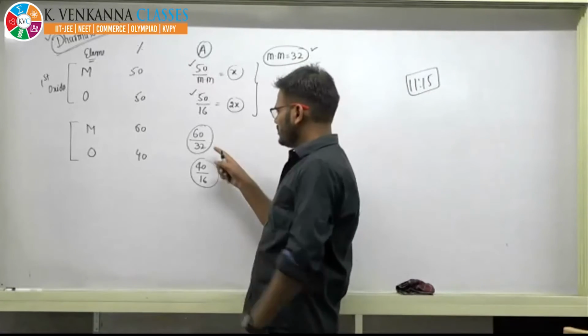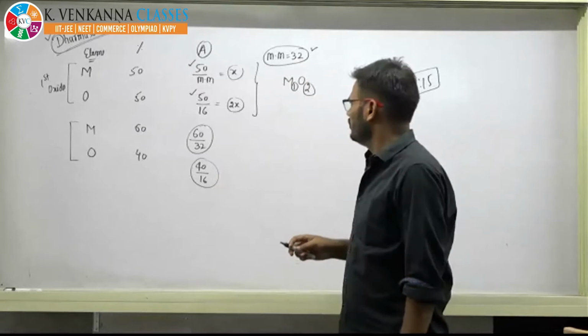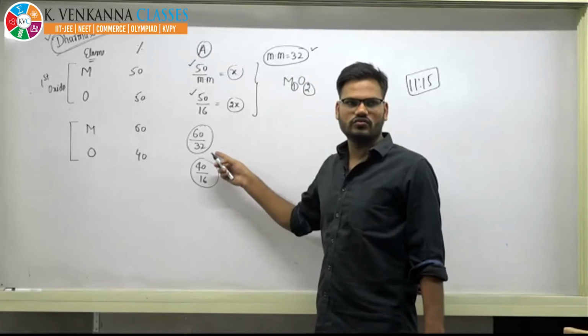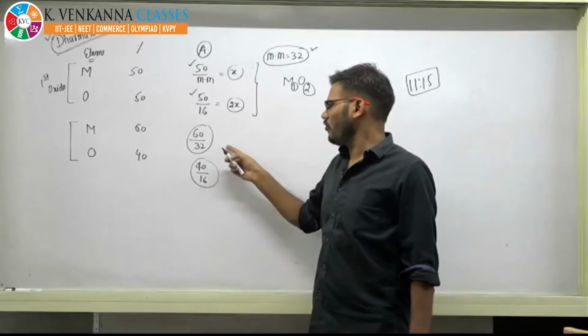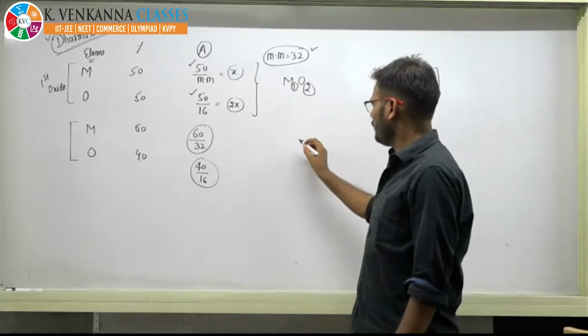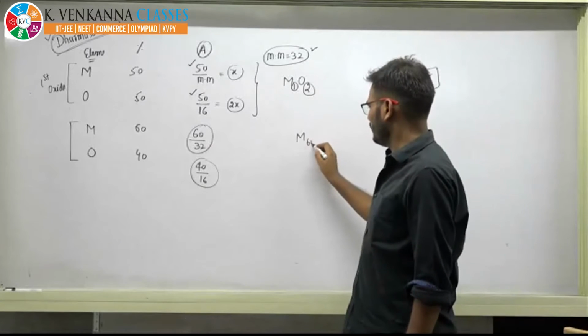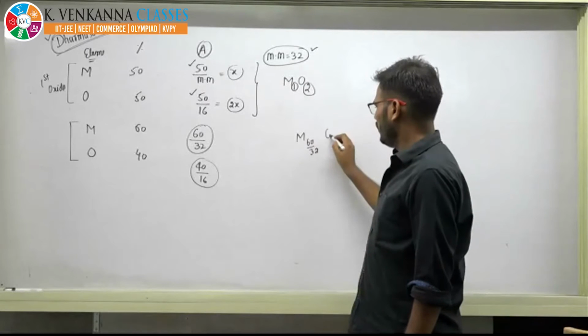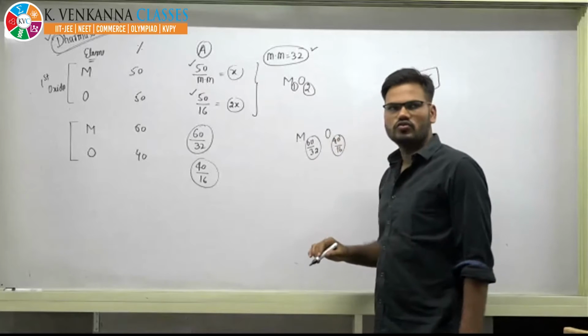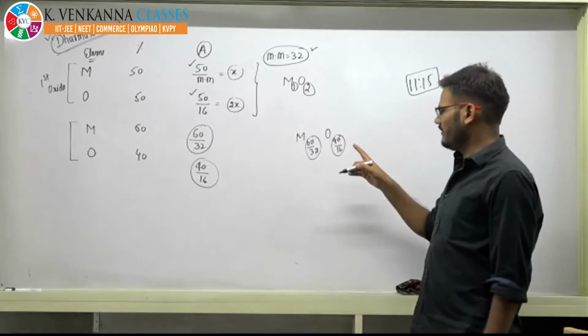So if it is 60 by 32 and 40 by 16, you can calculate, there is no issue. But if you directly put the number of atoms, then they will be M60 by 32 and O40 by 16. But this is not a good number. So what you can do is multiply by 32.